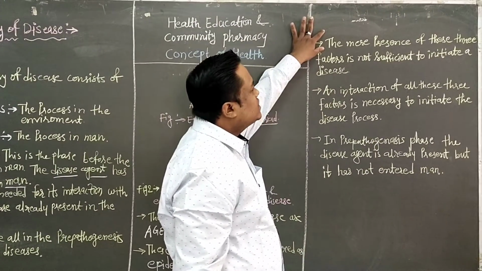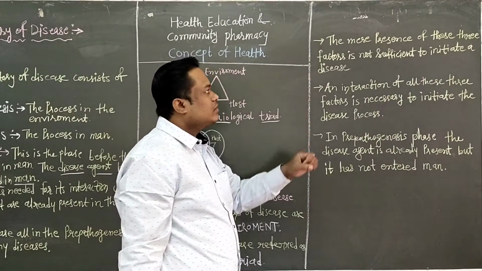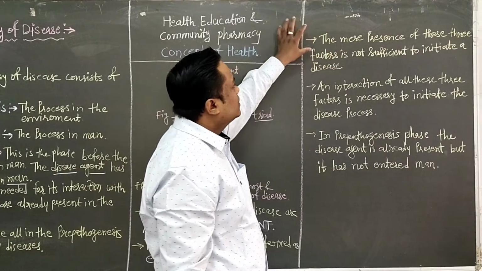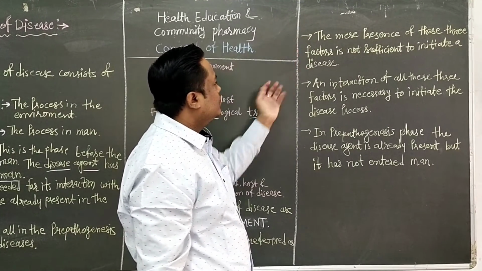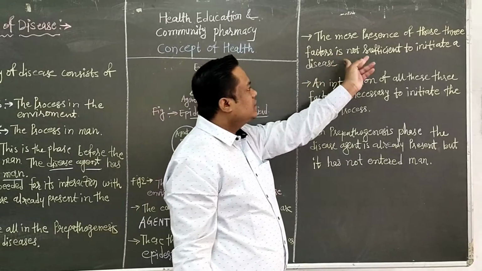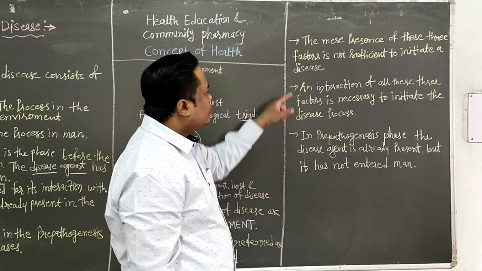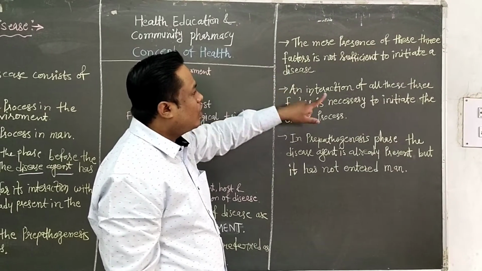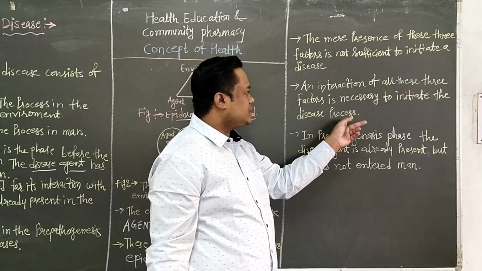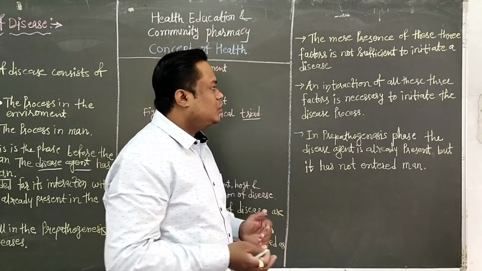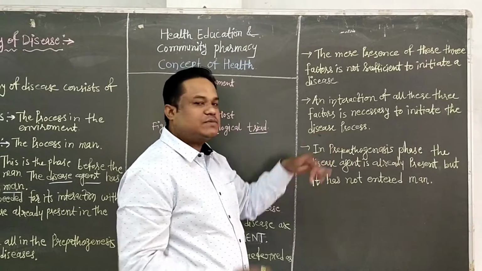The mere presence of these three factors is not sufficient to initiate a disease. Mere means not only. So the presence of agent, host and environment is not sufficient to initiate the disease. The interaction of all these three factors is necessary to initiate the disease process, that is, to start the process called disease. Disease means illness.